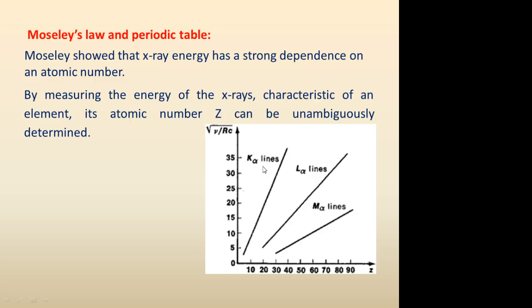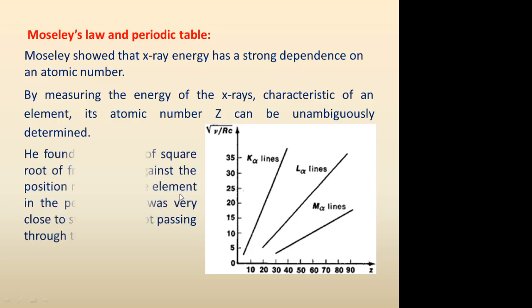For a set of K alpha lines for different elements, when plotted in the graph, it gave a straight line, and in the same fashion we get similar straight lines for the L alpha lines as well as M alpha lines, and the same is true for the beta series and the gamma series of X-rays also.